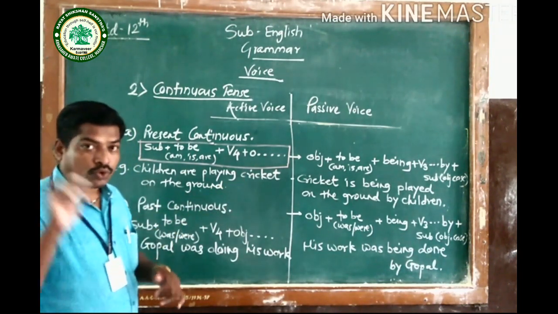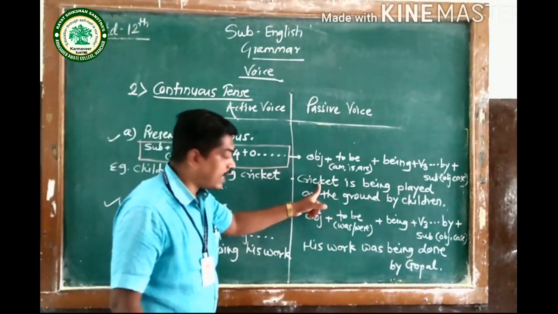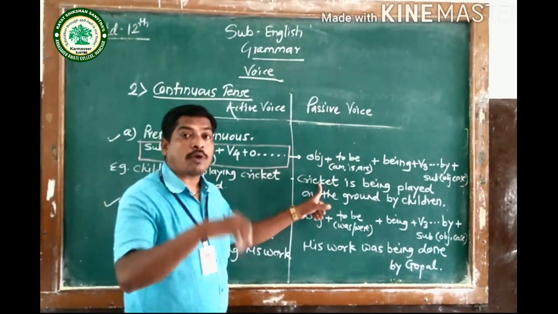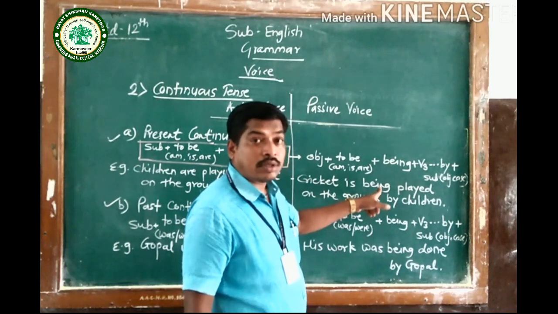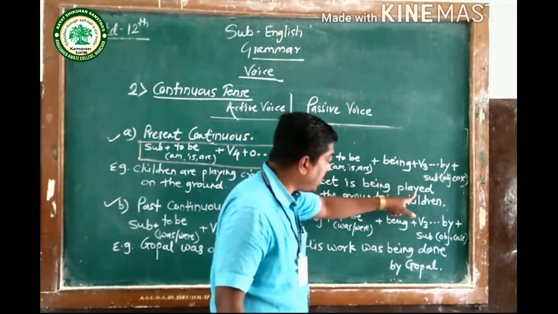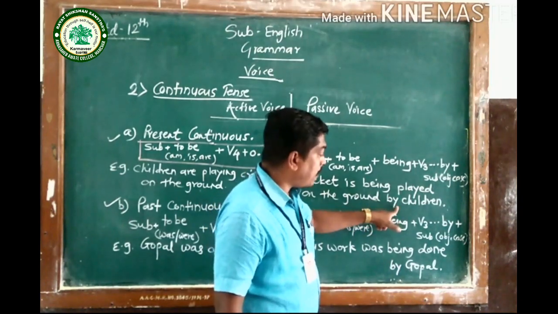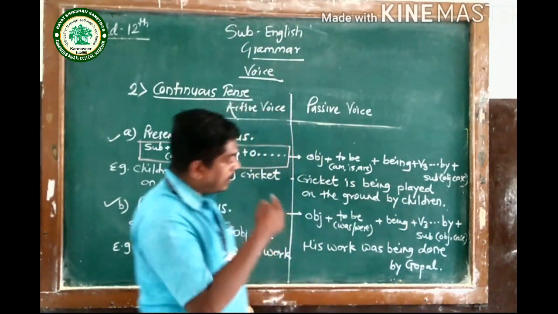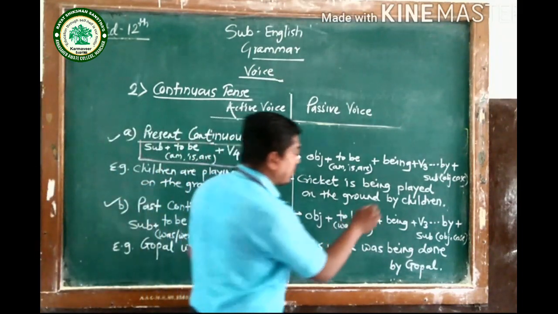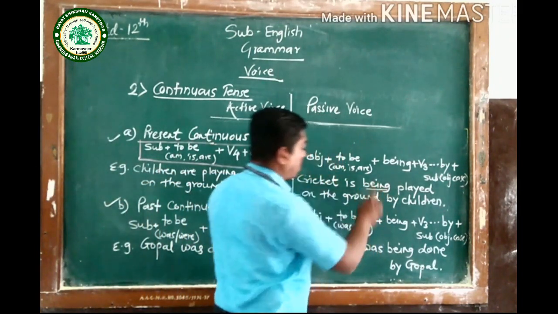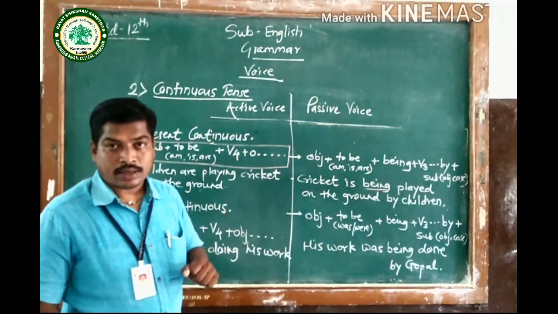If we apply those rules, begin your sentence with the object, cricket, then use the proper helping verb, is, then use V3, so played is used here, then on the ground is the remaining part, then by children. But in this sentence I have additionally used the word being. The new word is used there.